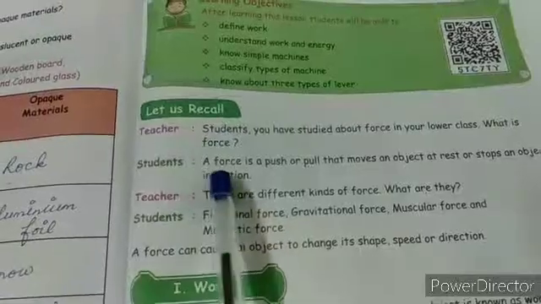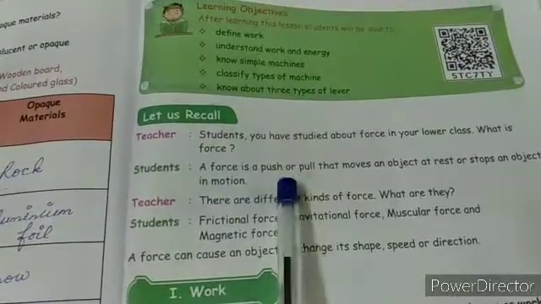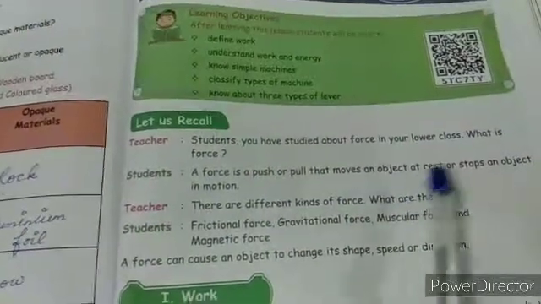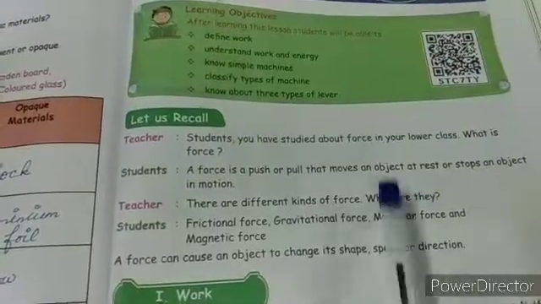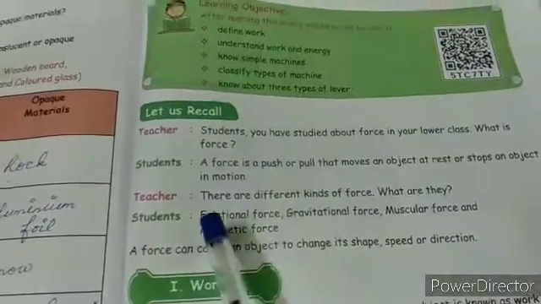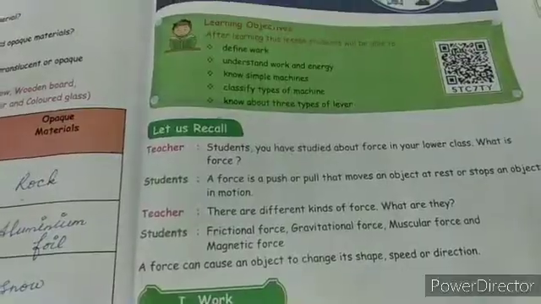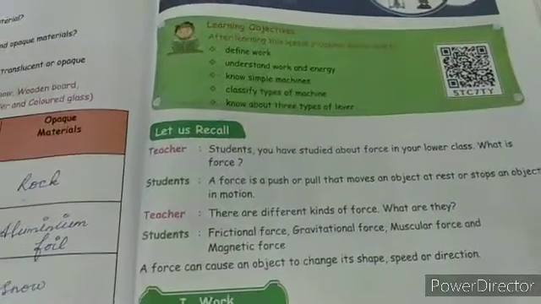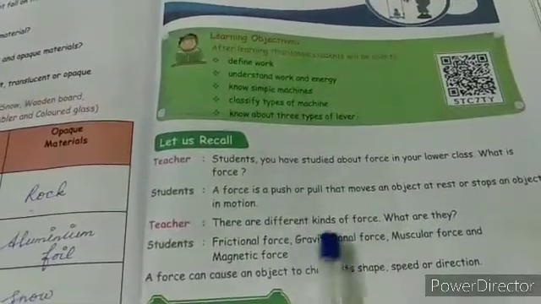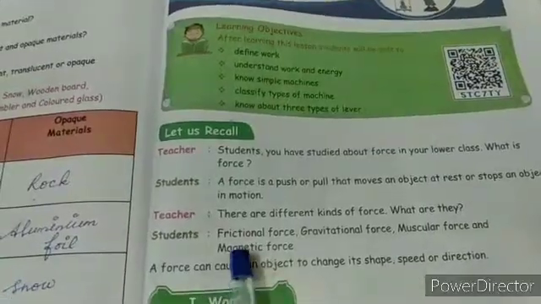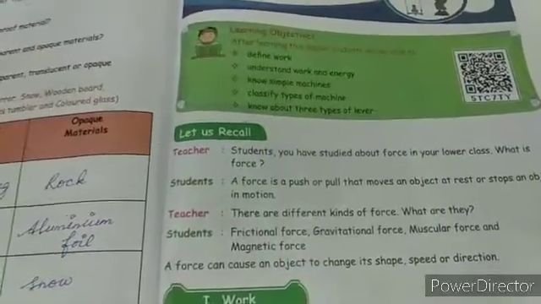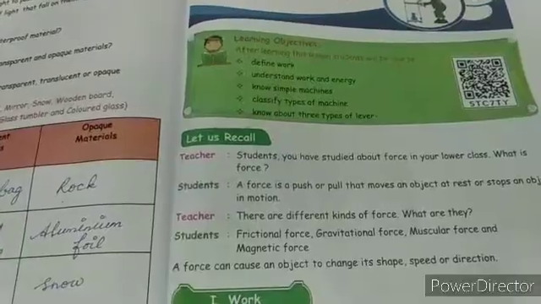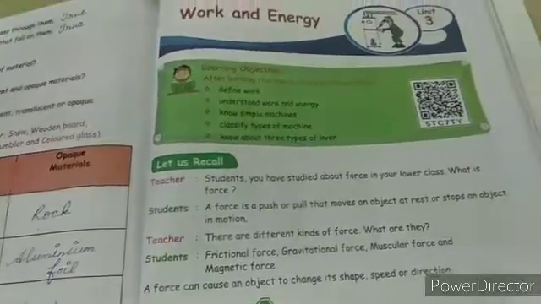What is force? A force is a push or pull that moves an object at rest or stops an object in motion. There are different kinds of force: frictional force, gravitational force, muscular force and magnetic force. So, a force can cause an object to change its shape, speed or direction.